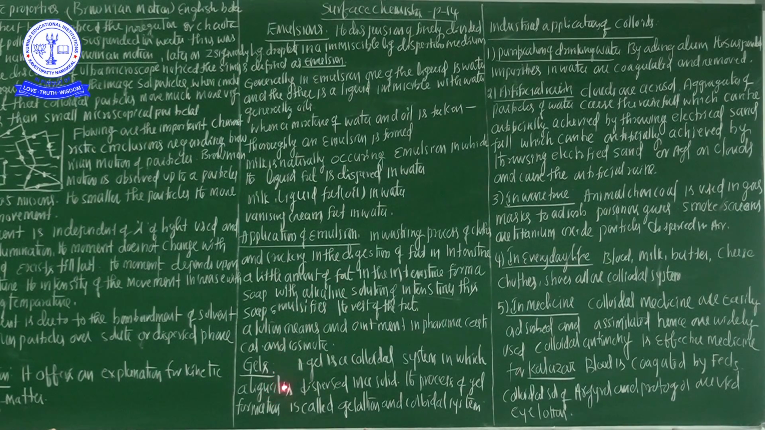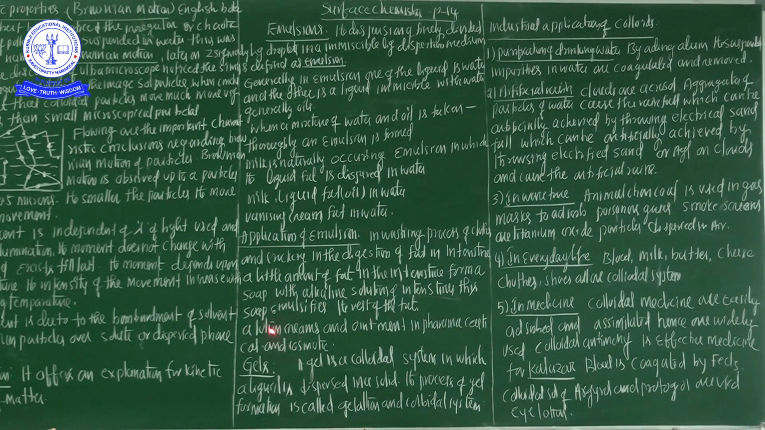Now, gels. It is another last and final concept from surface chemistry. A gel is a colloidal system in which a liquid is dispersed in a solid. The process of gel formation is called gelation and the colloidal system formed is called a gel. Gels are classified into two different types. Number one, elastic gels, and number two, non-elastic gels. Elastic gels are the gels which possess the property of elasticity.